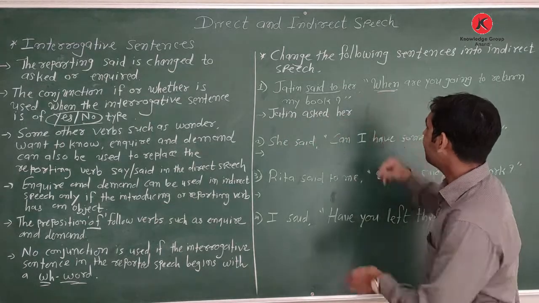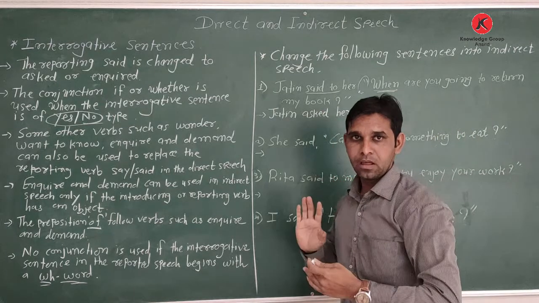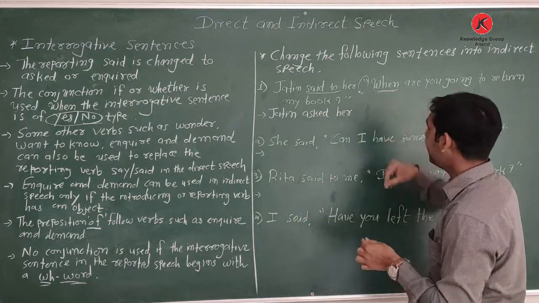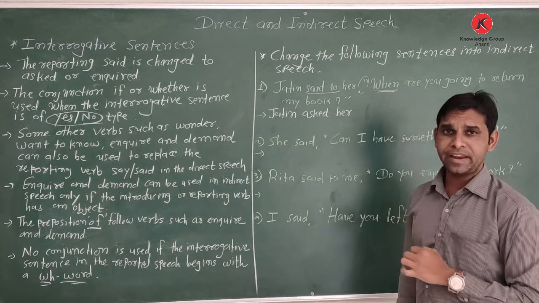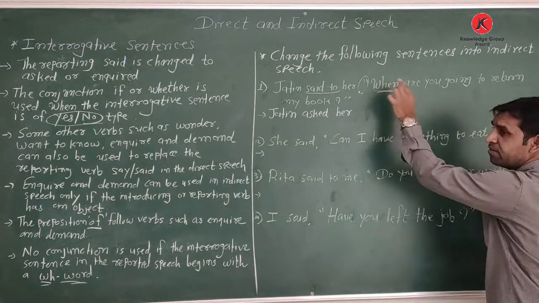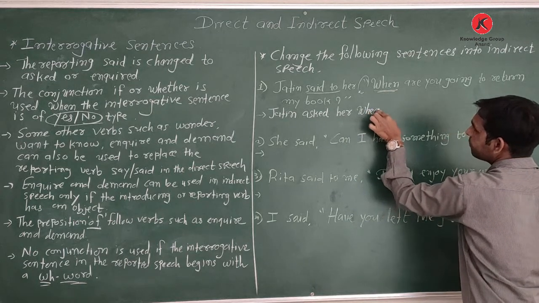After that we have the comma and inverted commas, so we join the sentence together by adding the conjunction. Which conjunction? We write the same WH word given. Here when is given, so I write when.